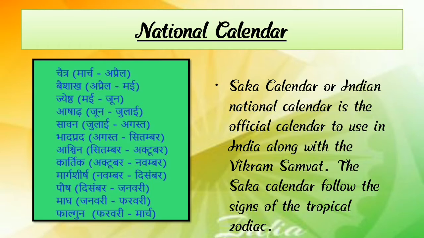The months are Chaitra, Baishakh, Jyeshtha, Ashadha, Shravana, Bhadra, Ashwin, Kartika, Margashirsha, Pausha, Magha, and Phalguna. The Shaka calendar, or Indian national calendar, is the official calendar used in India along with the Vikram Samvat, and the Shaka calendar follows the signs of the tropical zodiac.